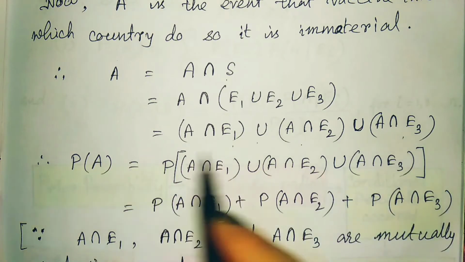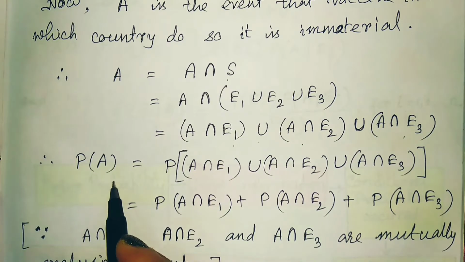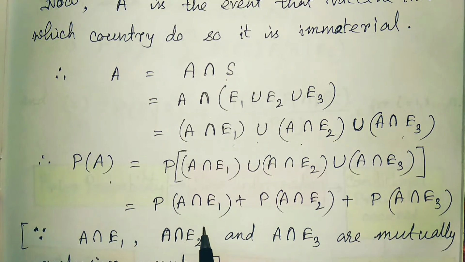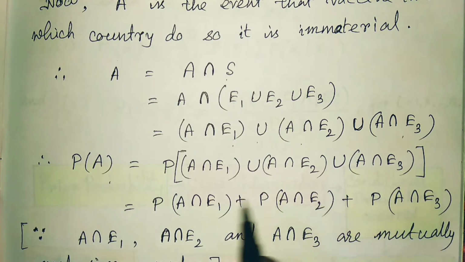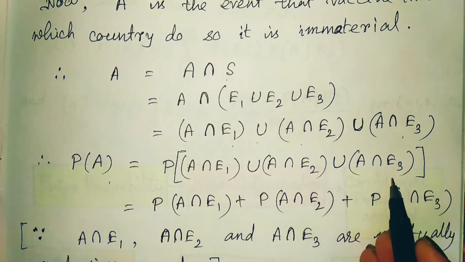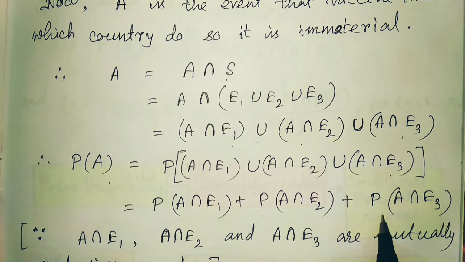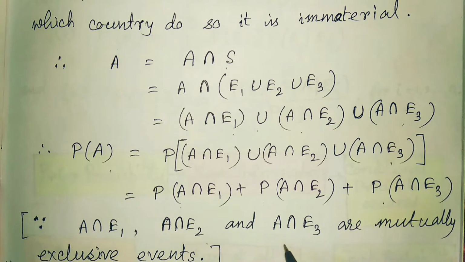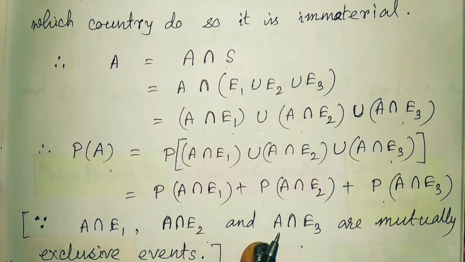Now if we take the probability, then the probability of A is the probability of this entire union. That we can write as the separated probabilities. This one is the theorem of total probability, which we covered in our previous video. And one thing, you just check that there are 3 events and we take only their summation, and the minus of the remaining part we have omitted. That is because A intersection E1, A intersection E2 and A intersection E3 are mutually exclusive events.